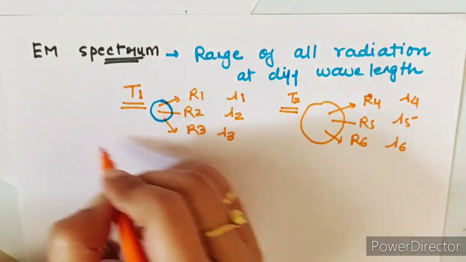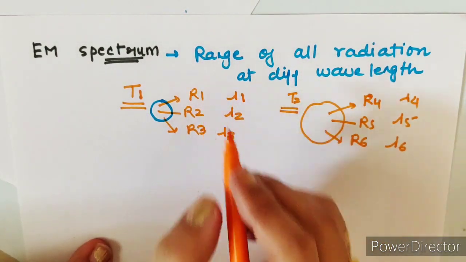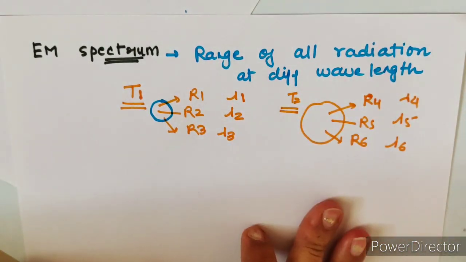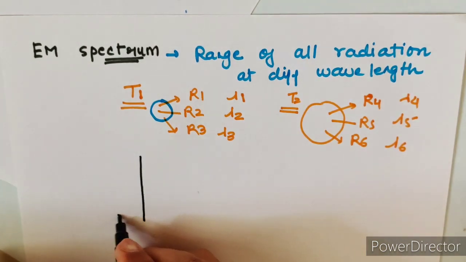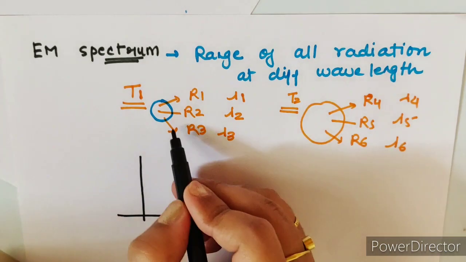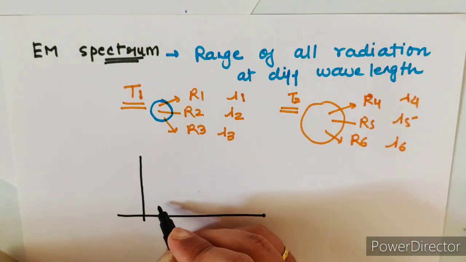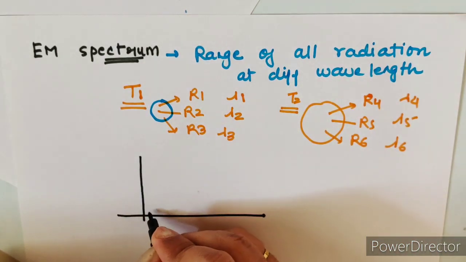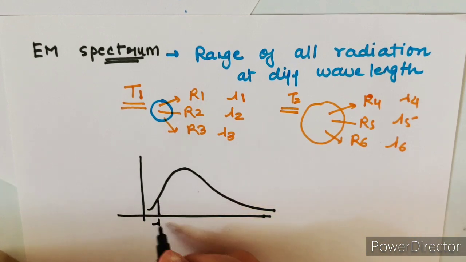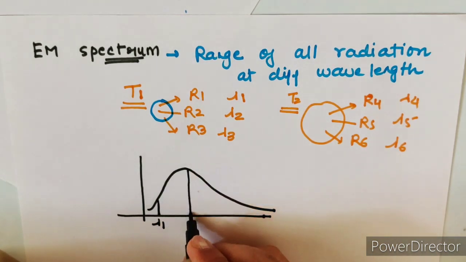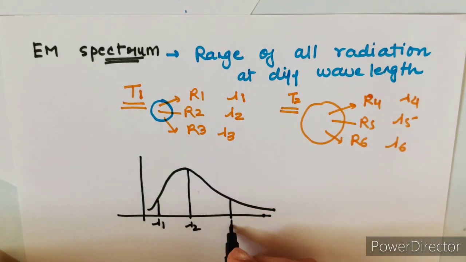Now how can we constitute these radiations in one graph? That is done by the electromagnetic spectrum. So I am going to make an electromagnetic spectrum for this particular real object. For temperature T1, these are my different wavelengths, lambda 1, lambda 2 and lambda 3.